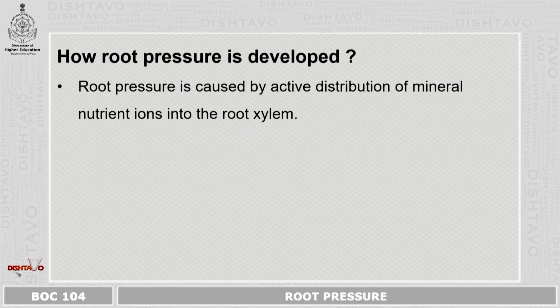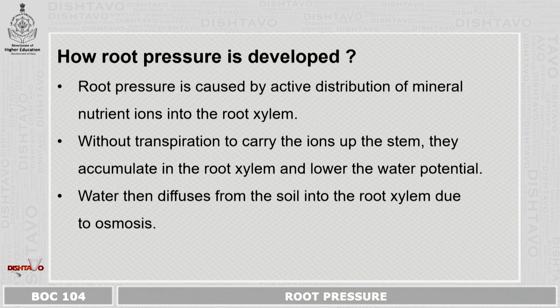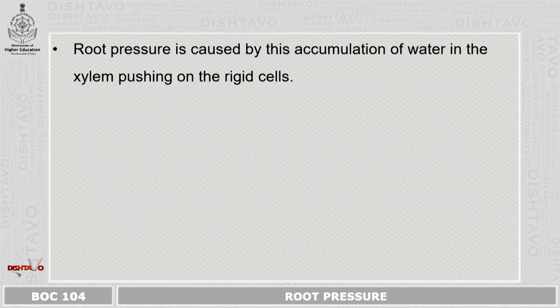Now, how is root pressure developed inside the root? Root pressure is caused by active distribution of mineral nutrient ions into the root xylem, and without transpiration to carry the ions up the stem it is very difficult. So they have to accumulate in the root xylem and lower the water potential, when water diffuses from the soil into the root xylem due to osmosis.